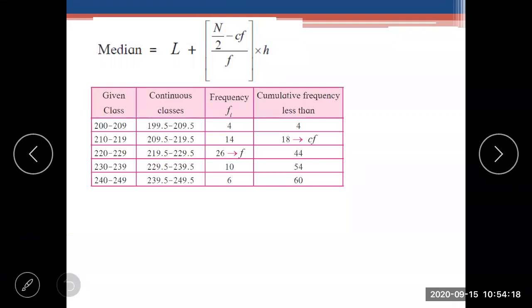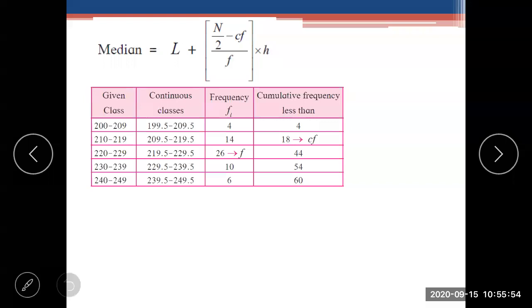Is it clear? So we have to see whether the class is continuous or not. Then L plus (n upon 2 minus CF) upon F into H.